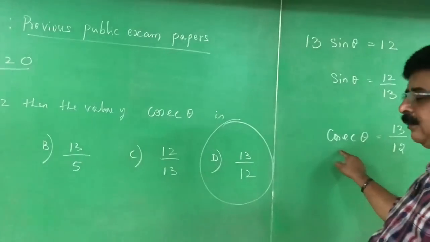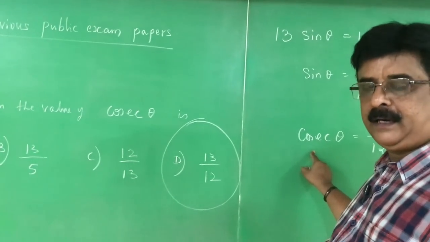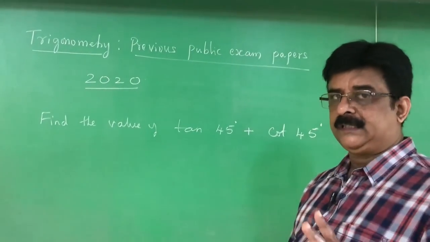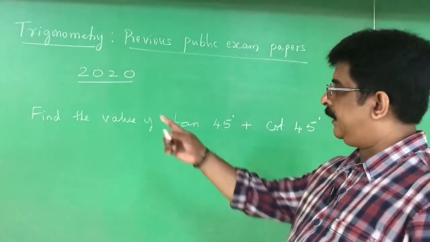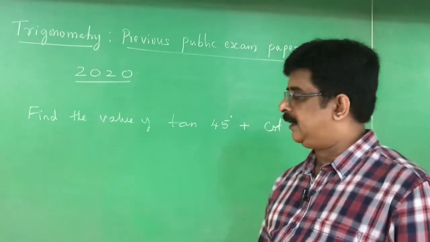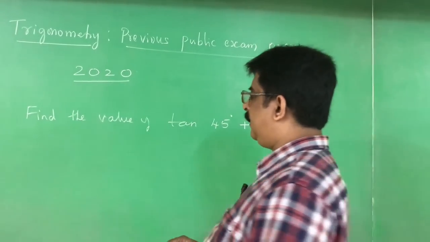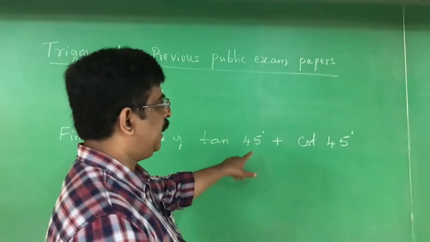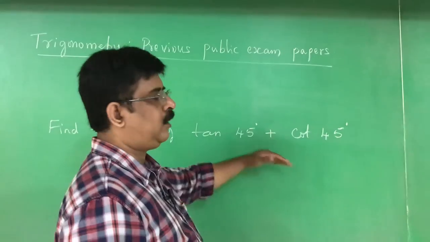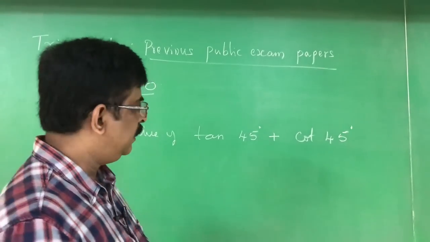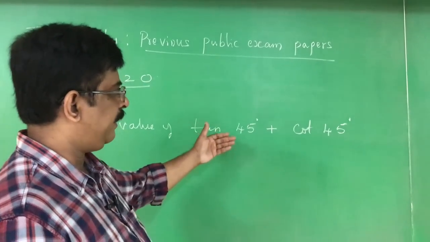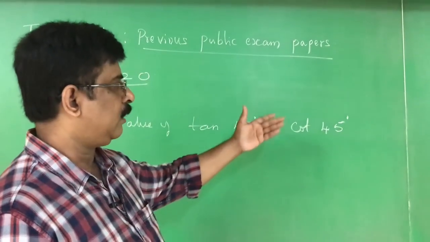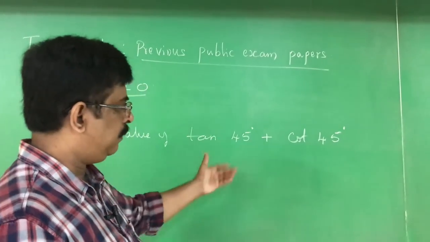Sin and cosecant are reciprocals. Right? In the 2020 paper, they gave two questions of 1 mark. I already solved one question, that is the multiple choice. Now the second question they gave is also a 1 mark question. Find the value of tan 45 and cot 45. It is a problem based on standard angles. You have to find the values of tan 45 and cot 45. You know that tan 45 is 1, cot 45 is also 1. 1 plus 1 is 2.